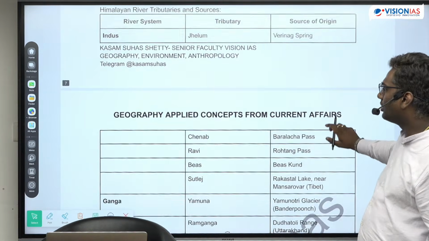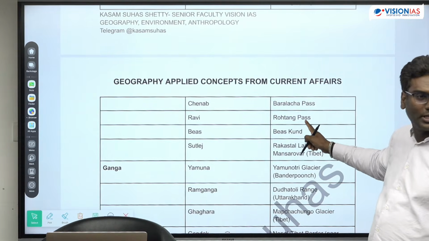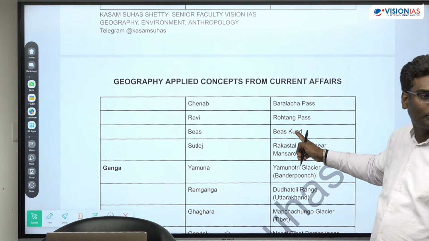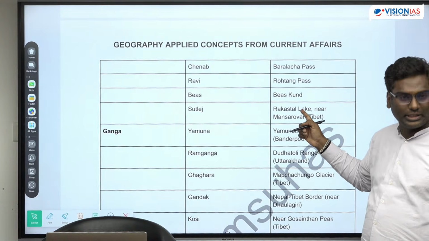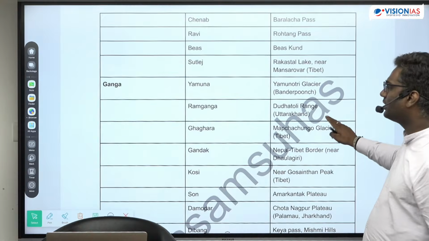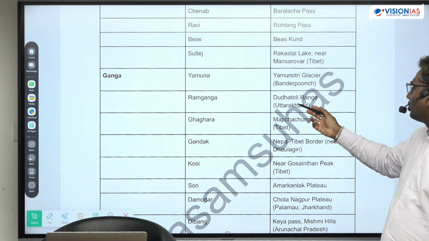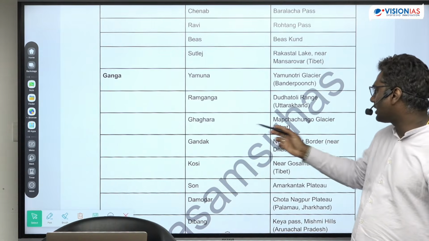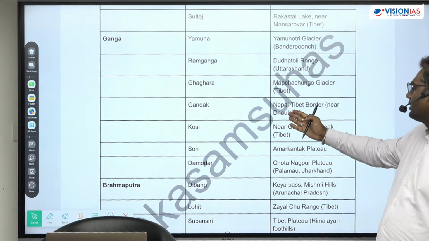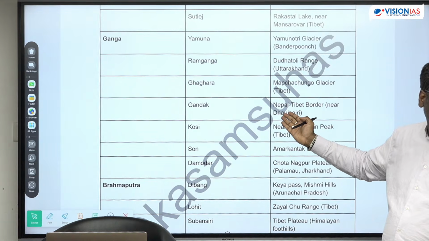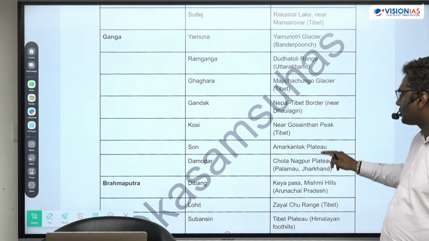I'll give you this. So next, Chenab, Baralachala Pass. Okay. Ravi, Rotang Pass. Beas, Beas Kund. Okay. Then Sutlej, near Manasarovar Lake. Okay, there is a glacier. Okay, then Ganga, Yamuna comes from Bandarpunch. Okay, Ramganga from Dudatoli range. Okay, then Ghagra comes from this Mapcha Chungo glacier in Tibet. Okay, so Gandak comes from the Dhaulagiri near Nepal and Tibet border. Okay, and Kosi comes from Gosainthan Peak. Okay, then Son comes from Amarkantak Plateau.